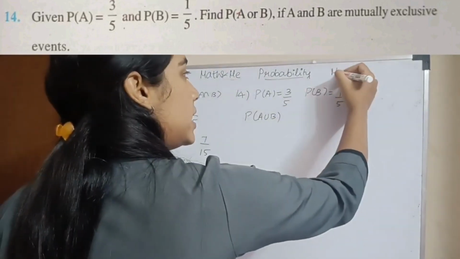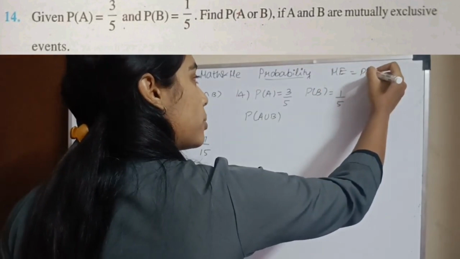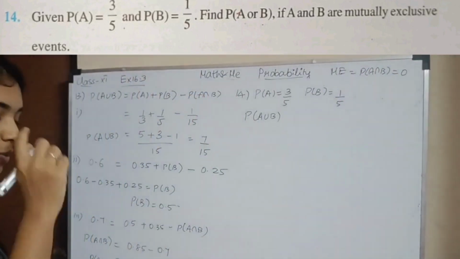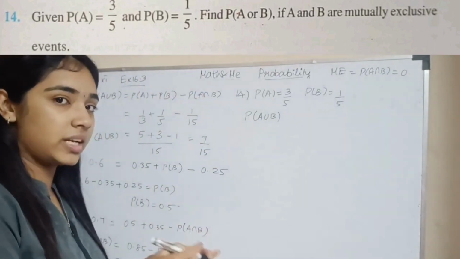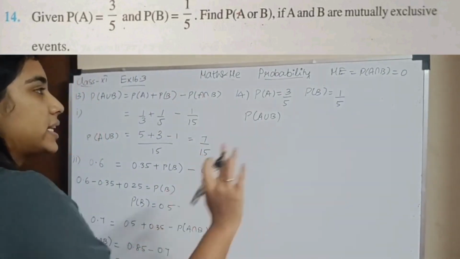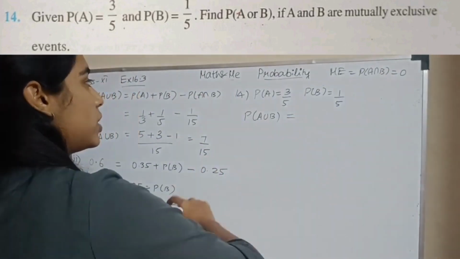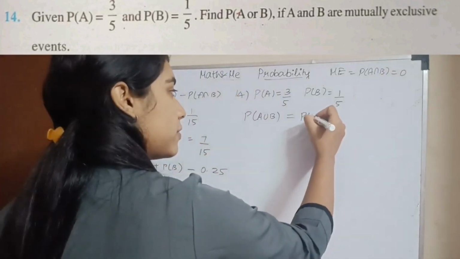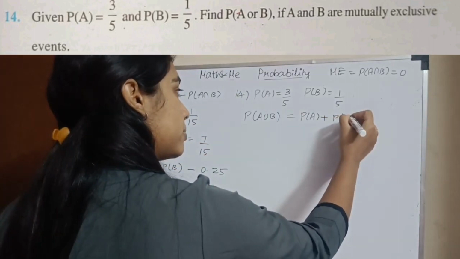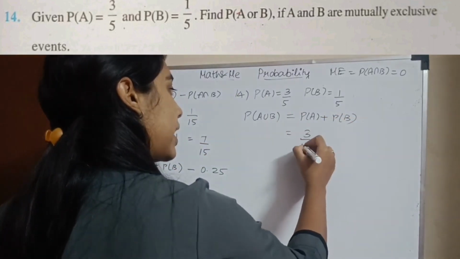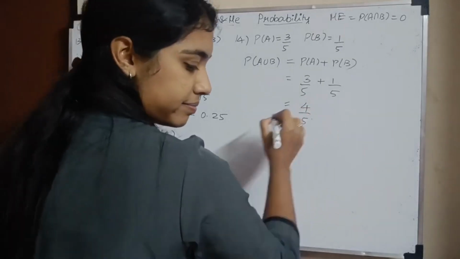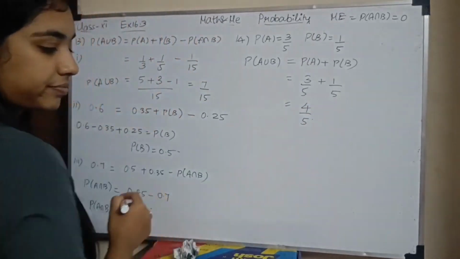So for mutually exclusive events, I have probability of A intersection B equals 0. Correct? For mutually exclusive events, they do not have any intersection. So P of A union B will be P of A plus P of B minus 0. So it will be P of A plus P of B. So when I add this, I have 3 by 5 plus 1 by 5, which is 4 by 5. Okay.